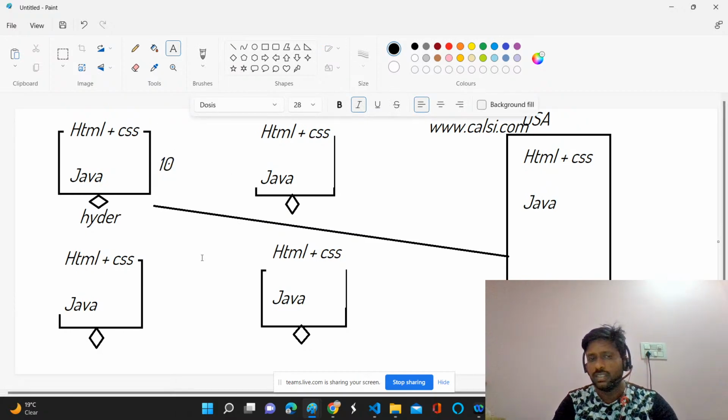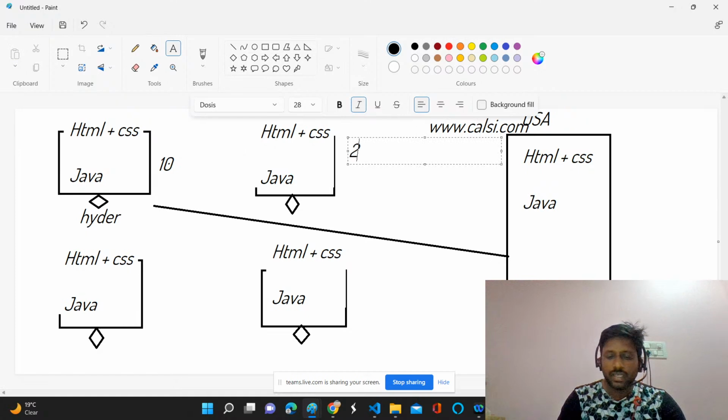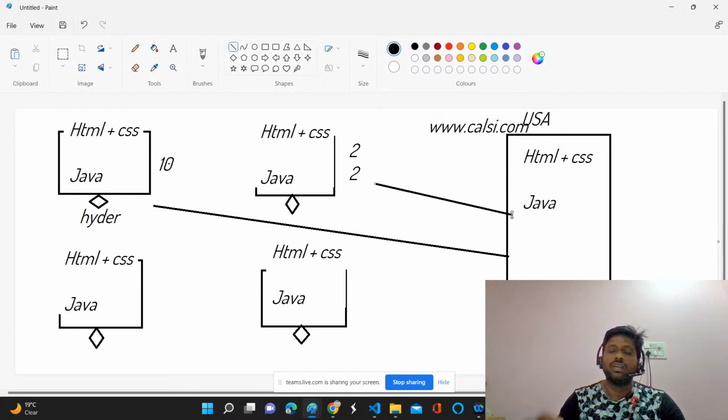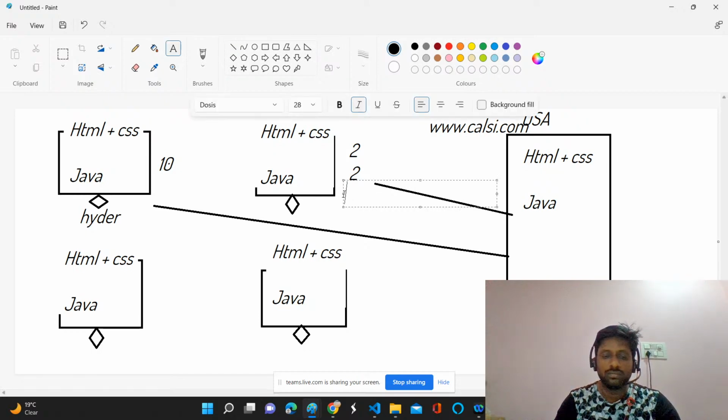No problem with that. This person entered 2 and 2 and clicked the button. Again the request is sent to America, and the server calculated that 2 plus 2 is equal to 4, and you got the response 4.